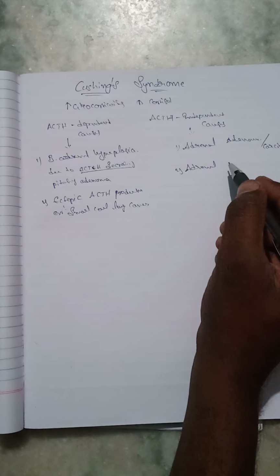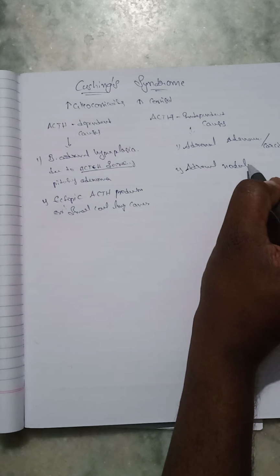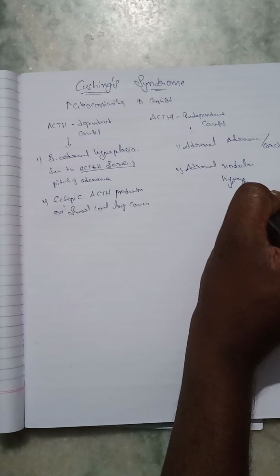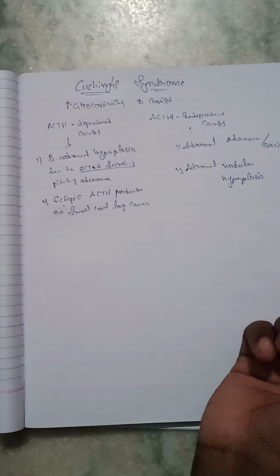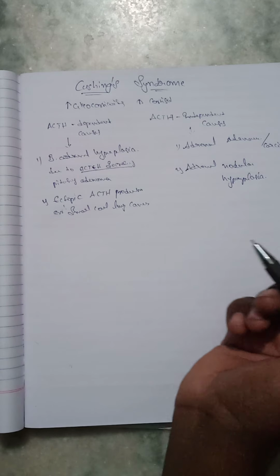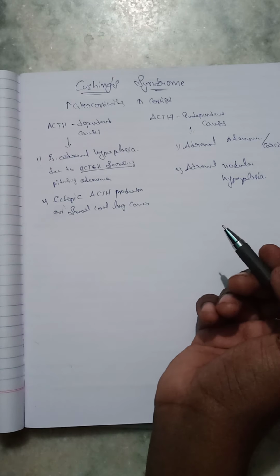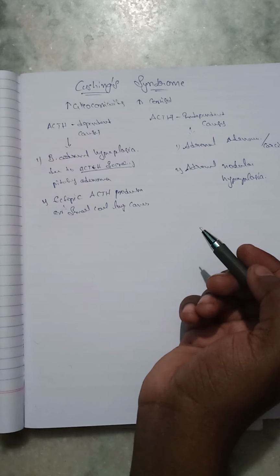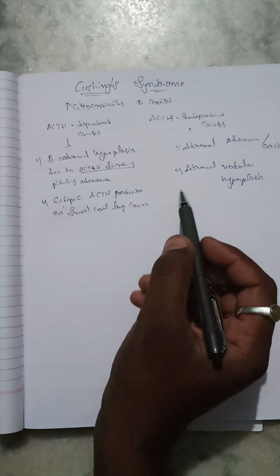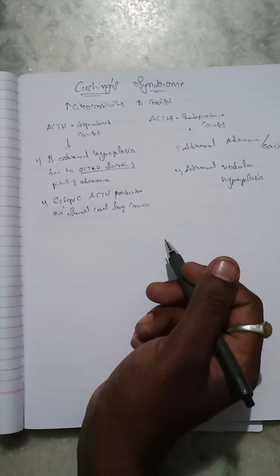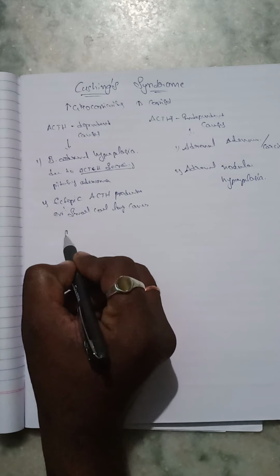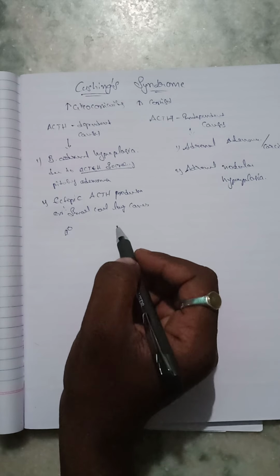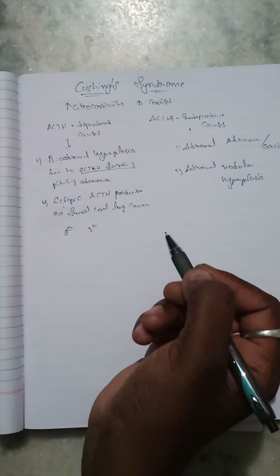So the second one is adrenal nodular hyperplasia. So in this condition, what is adrenal insufficiency and hypoadrenism? In this condition, how does it produce Cushing syndrome? In this condition, two conditions are produced: primary disease and secondary disease.